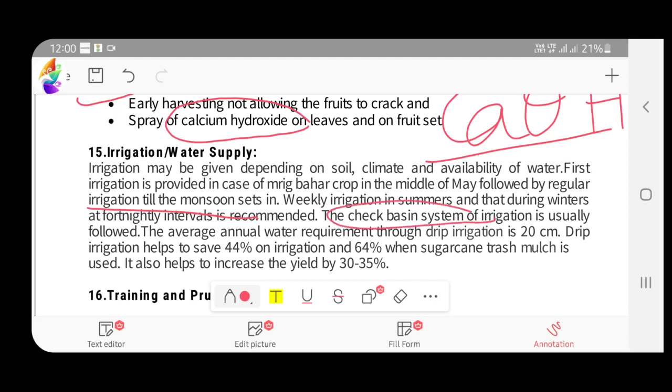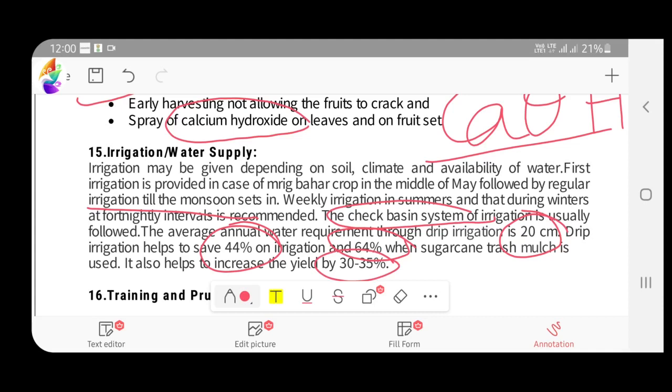Okay, water requirement through drip irrigation is 20 centimeter, and it saves 44% on irrigation. Okay, and if sugarcane mulch is used, 64% of irrigation is saved, it is said, and it also helps to increase the yield by 30 to 35%.